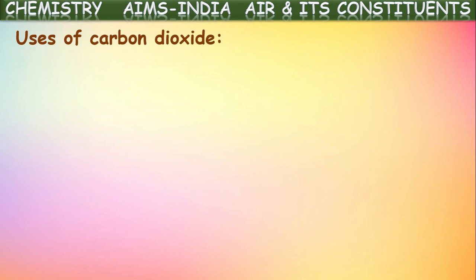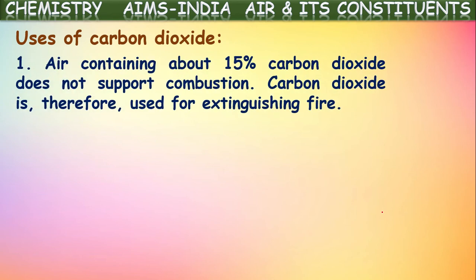Now let us see the uses of this carbon dioxide. Is this carbon dioxide useful? Of course, yes. Air containing about 15% of carbon dioxide does not support combustion. As carbon dioxide is a non-supporter of combustion, if there is much carbon dioxide in the atmosphere, that air won't support the combustion of fuels. That is why carbon dioxide is used for extinguishing fire.